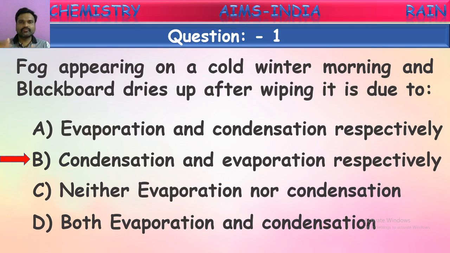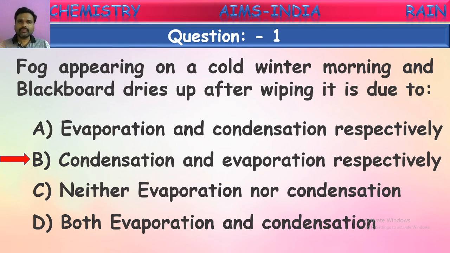The first one, fog appears in the winter morning because of the condensation of water vapor present in the air. In the winters we know the temperature is very low, that too in the night time. Because of these cool temperatures, the water vapor present in the atmosphere converts into small droplets of water. That is condensation, so the droplets of water in the air appear like fog to us.